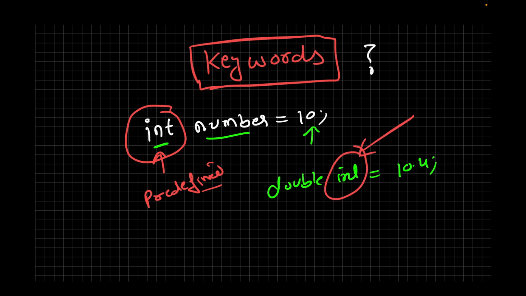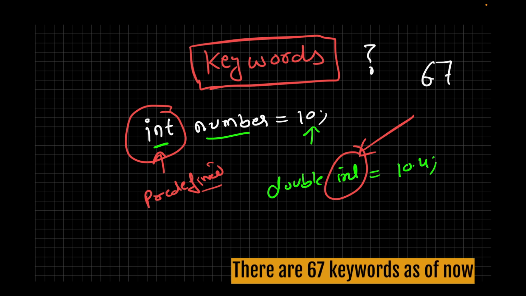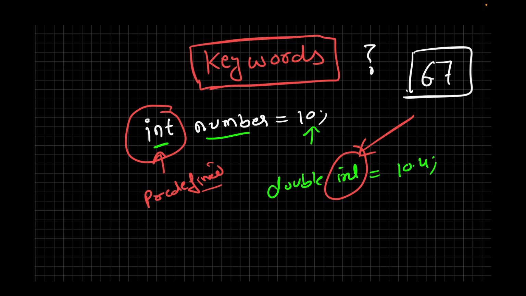All right. Now, as of today, when I'm recording this lesson, we have close to 67 different keywords in Java. And remember, this is not a static list. It keeps on changing. At some point there were, I think, 45, then it went to 57, now it's 67. So with every major release in Java, they will probably keep on adding a few additional reserved words. And on a high level, you can define those keywords into 5 different categories.